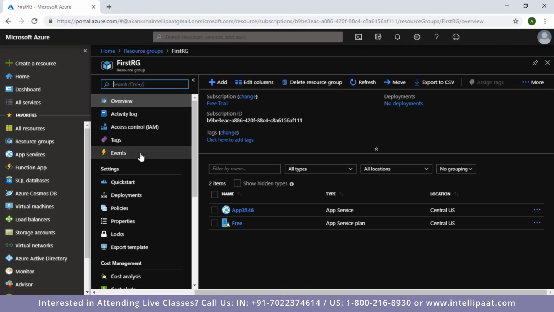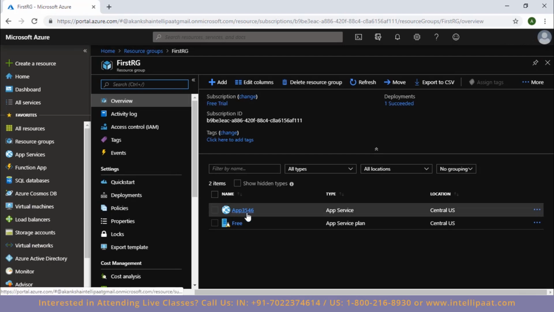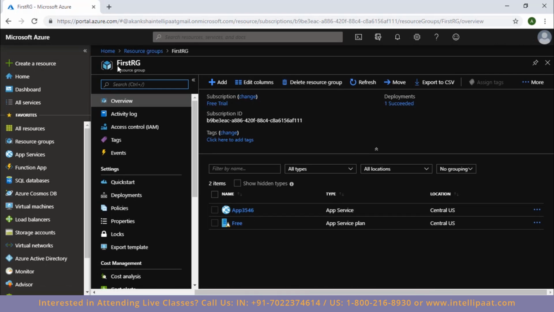So just click on first RG, and there you can see the deployment has been completed and your app here has been deployed. The resource that you want to use to create your app here has been deployed in your first RG resource group. So that is how you create a resource group and then you deploy resources in that resource group.